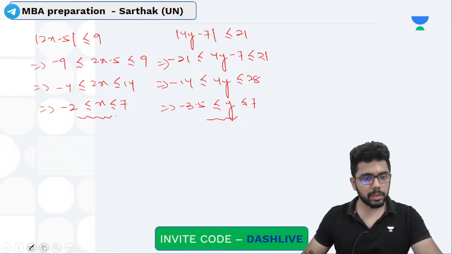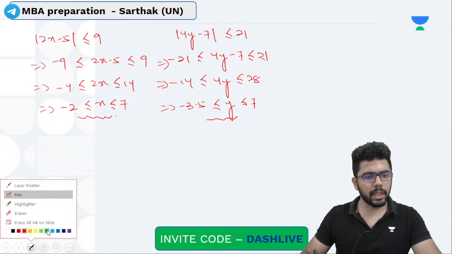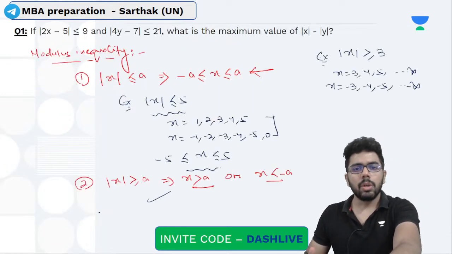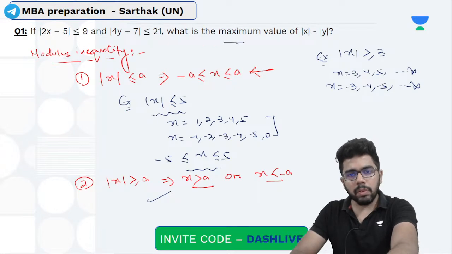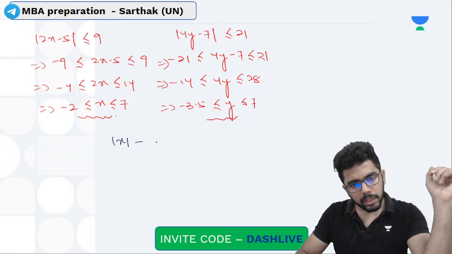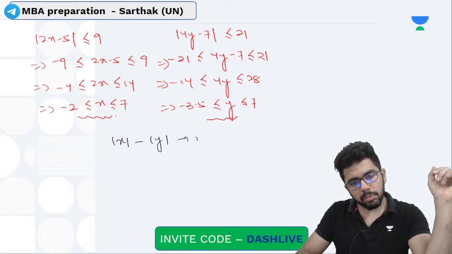Now comes the real question. मुझे x and y का range तो मिल गया. x maximum, y maximum, x minimum, y minimum. I can calculate anything now. Question is saying what is the maximum value of mod x minus mod y. This expression को तुम्हें maximize करना है.